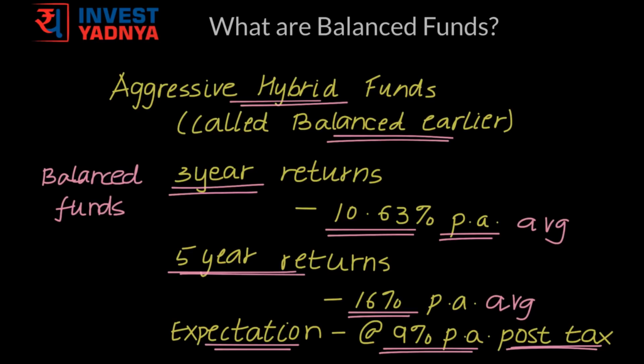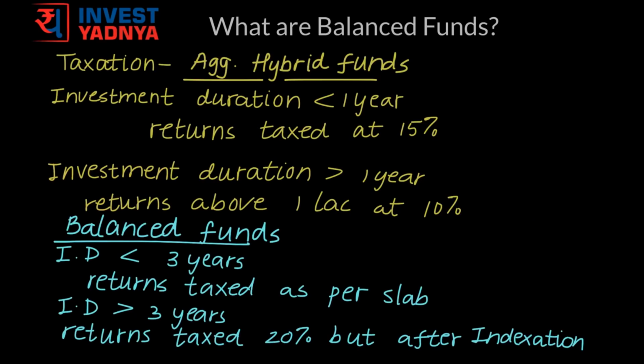You should go for investment into aggressive hybrid funds or balanced funds when your investment duration is 3 to 5 years, and that is the precise reason why we have shown returns of past 3 years and past 5 years for these funds. As equity allocation in case of aggressive hybrid funds would be greater than or equal to 65%, these funds would be treated as equity funds as far as the taxation goes.